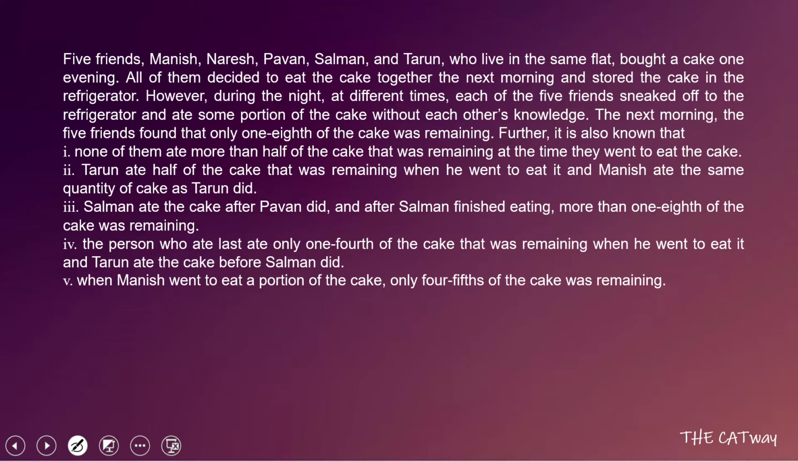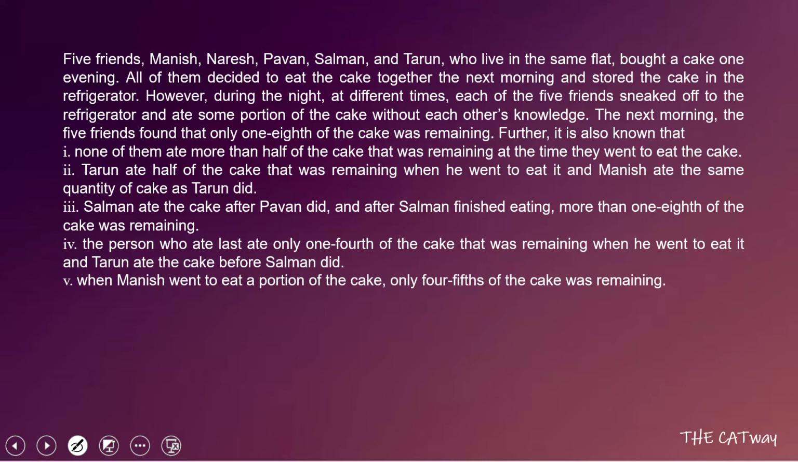Further, it is also known that none of them ate more than half of the cake that was remaining at the time they went to eat the cake. Tarun ate half of the cake that was remaining when he went to eat it, and Manish ate the same quantity of cake as Tarun did. Salman ate the cake after Pawan did, and after Salman finished eating, more than 1/8 of the cake was remaining. The person who ate last ate only 1/4 of the cake that was remaining when he went to eat, and Tarun ate the cake before Salman did. When Manish went to eat the portion of the cake, only 4/5 of the cake was remaining.